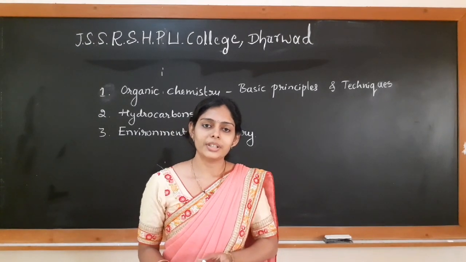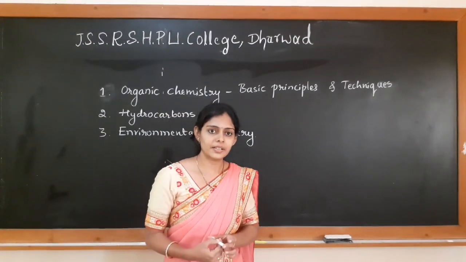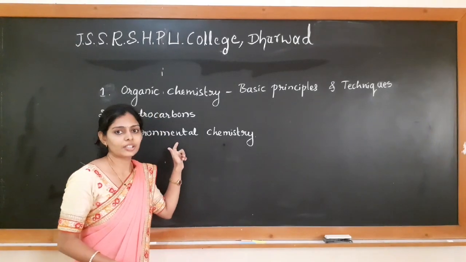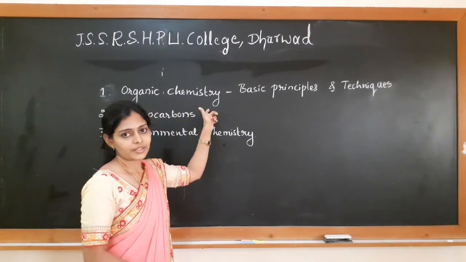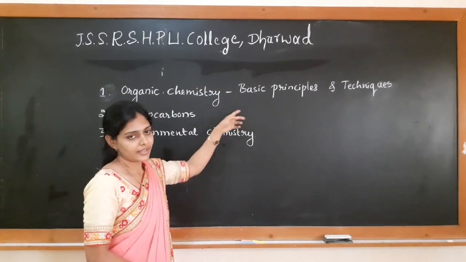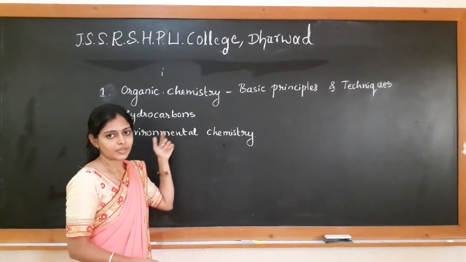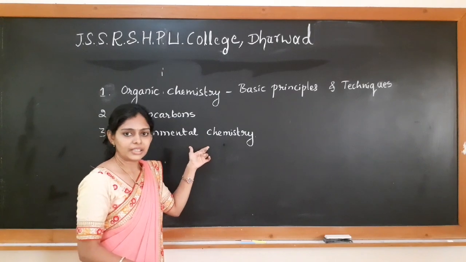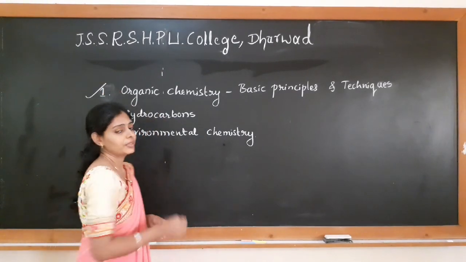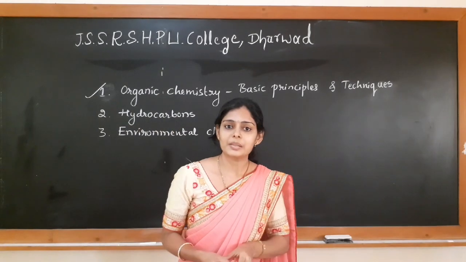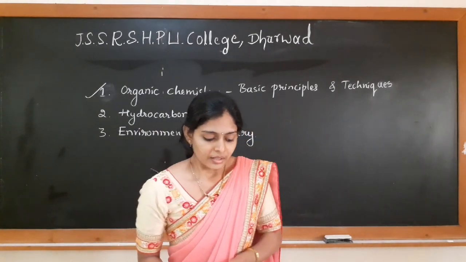So today we are going to start the organic chemistry chapter. As you already know, there are 14 chapters in your syllabus, of which the first 3 chapters are included in the organic chemistry part. The first one is organic chemistry, basic principles and techniques. The second chapter is hydrocarbons, and the third chapter is environmental chemistry. So first we are starting with the first chapter, that is organic chemistry, basic principles and techniques.